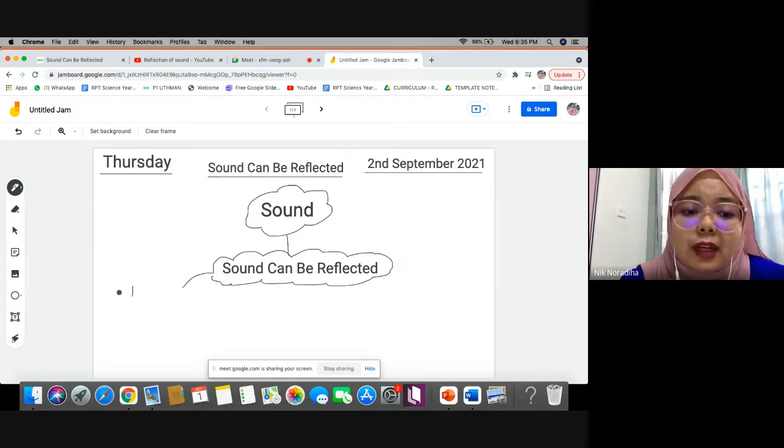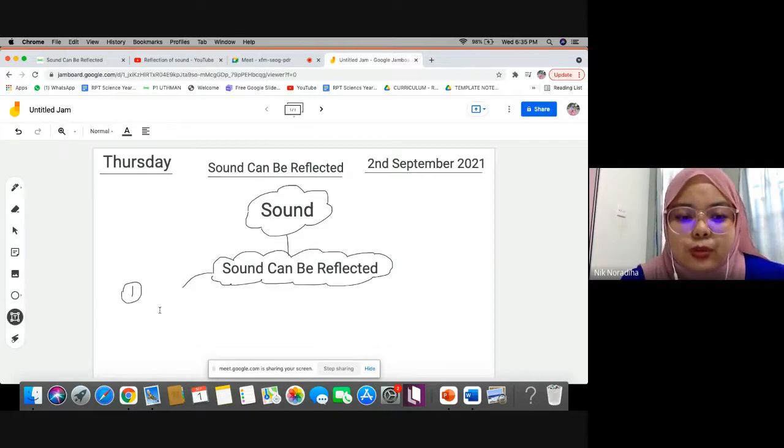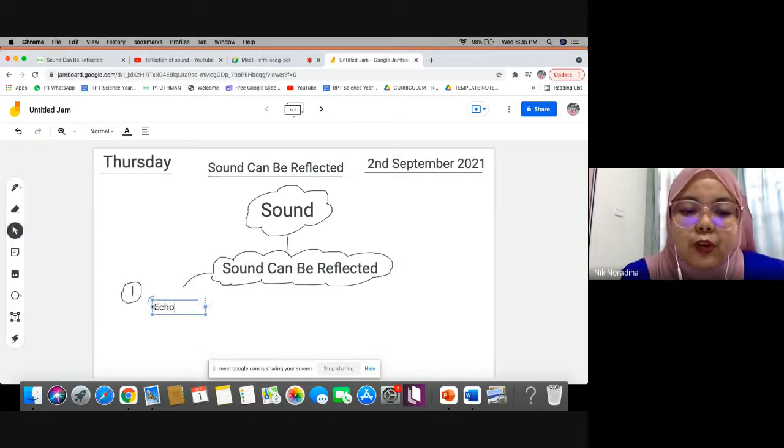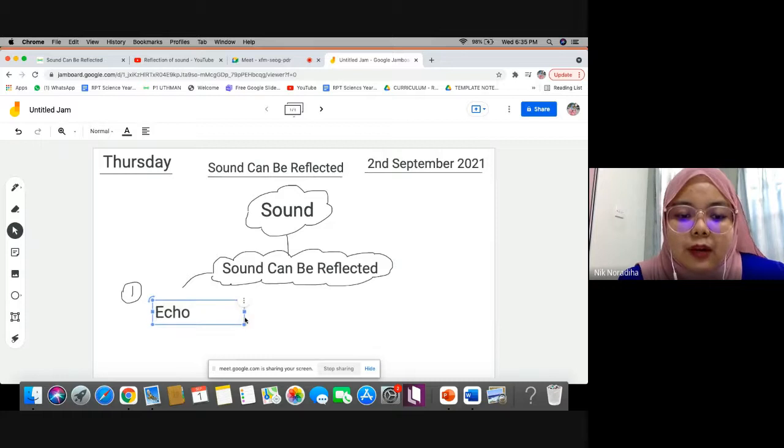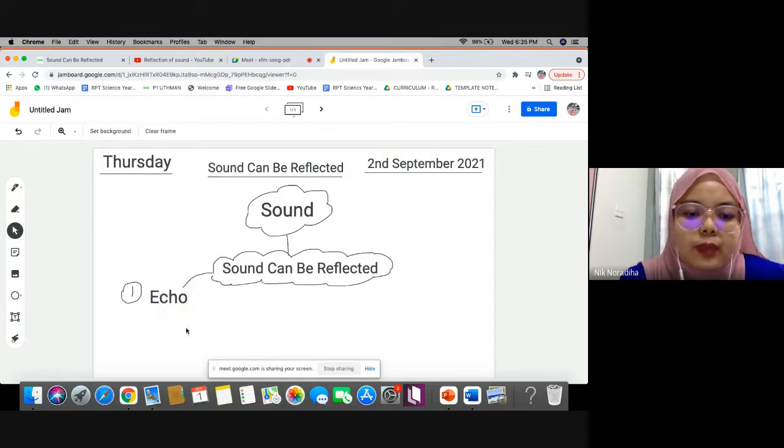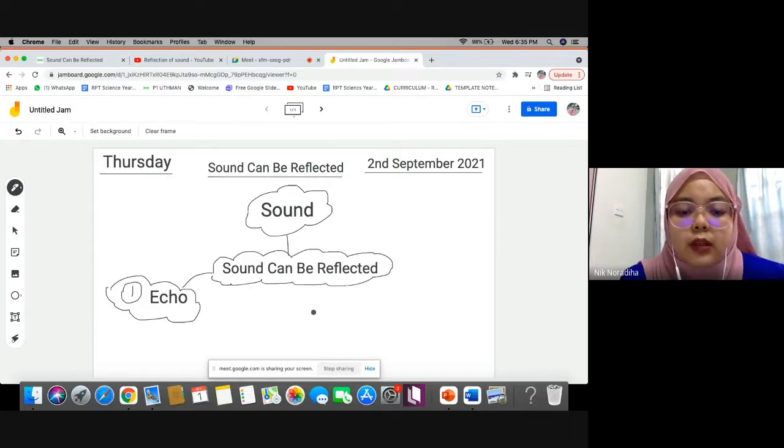Inside the cave just now. What is it? Echoes. Okay, the sound of our own voice is the example of sound can be reflected. Echoes. Okay, so teacher will put clouds here as well. All right, after echo, number two.